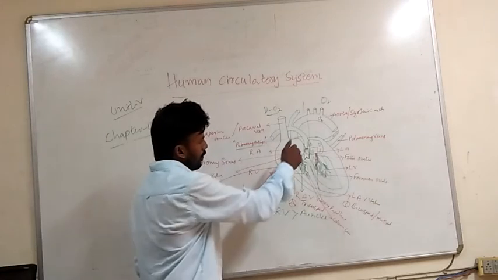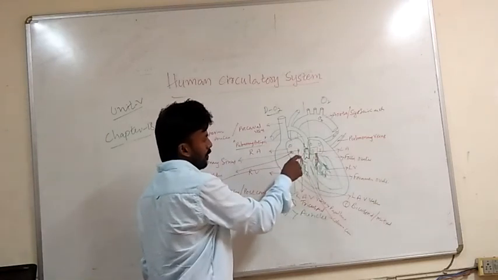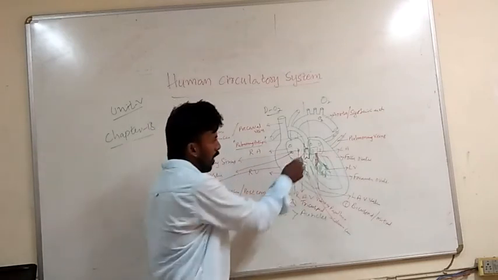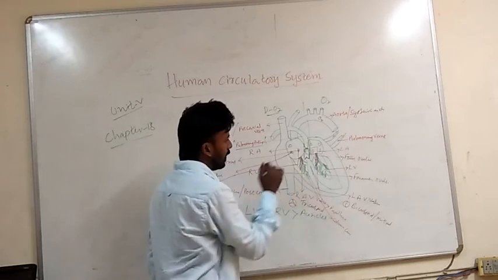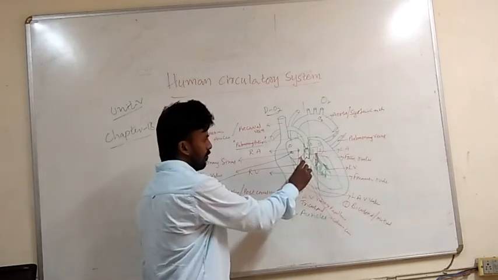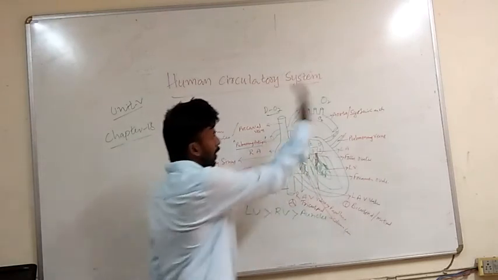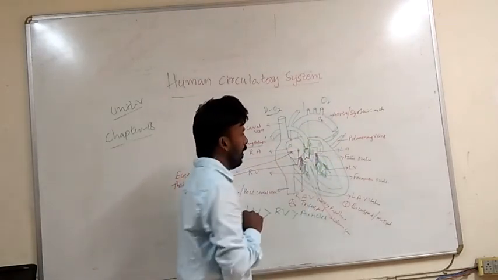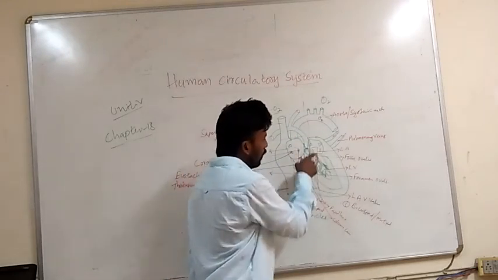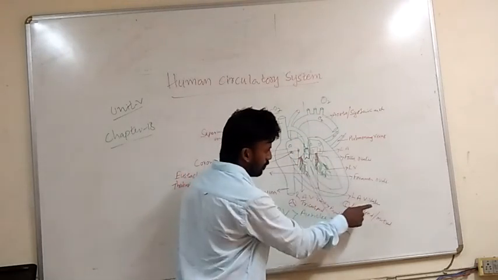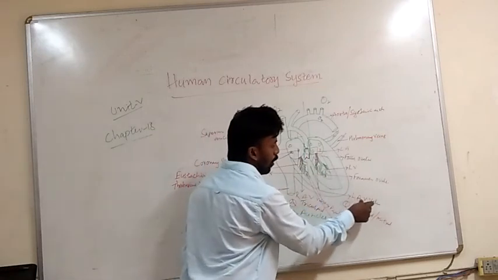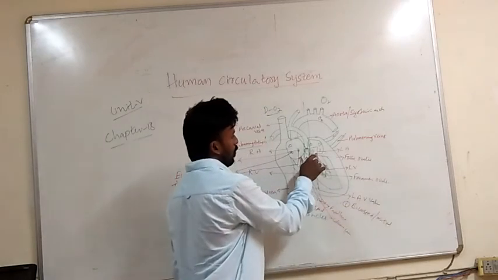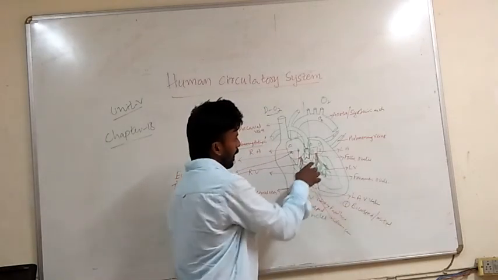This blood enters the right ventricle through the right auriculoventricular wall. Through the wall only the blood enters. This is enough for the right side. Coming to the left side. The oxygenated blood has entered the left auricle. From the left auricle it passes through the wall, which wall? The left auriculoventricular wall, or bicuspid wall, or mitral wall. These three names are for only this one wall.